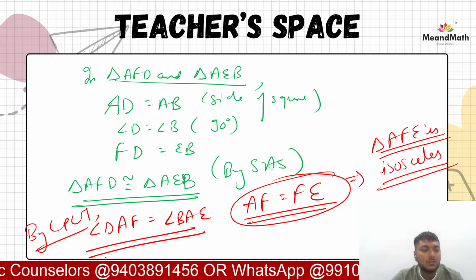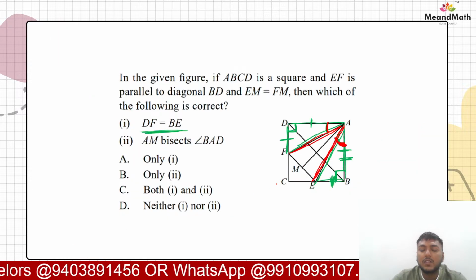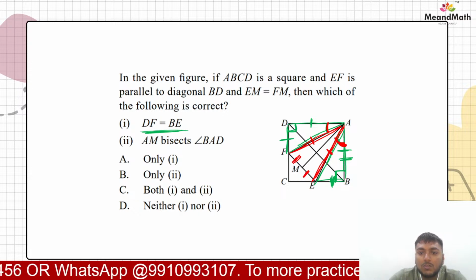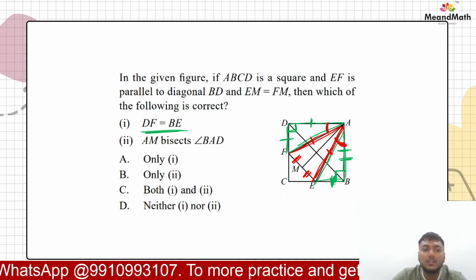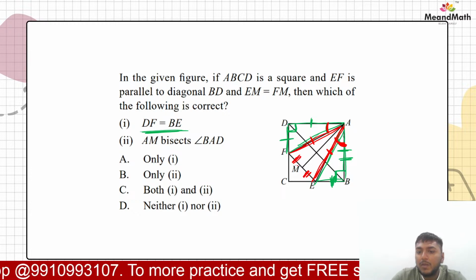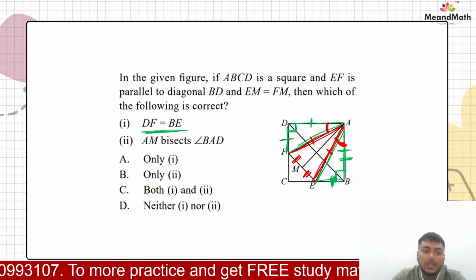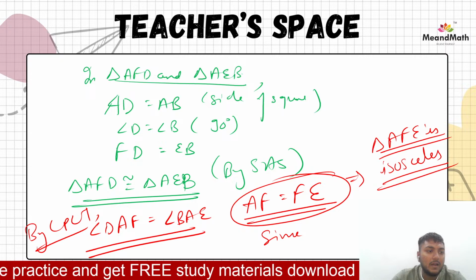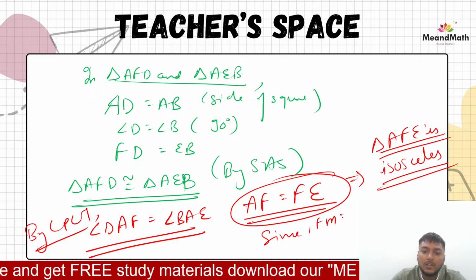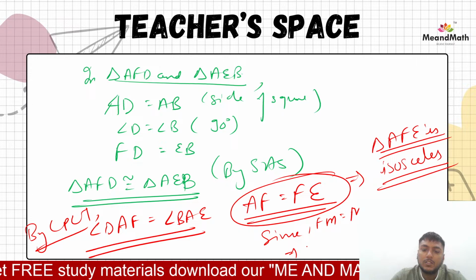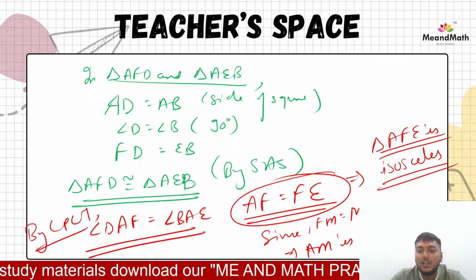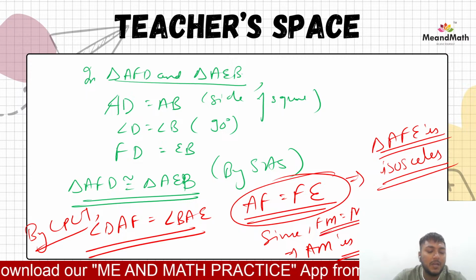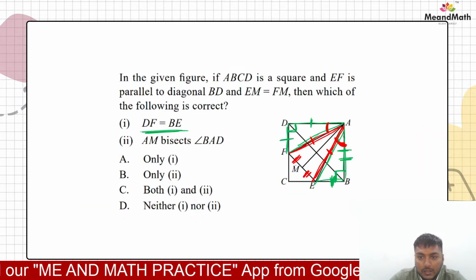So now, what will happen when this triangle is isosceles? These two are also equal because this is given in the question. The third side has the midpoint M, which says that AM would be the median. Since we have FM is equal to ME, which implies AM is the median. This AM would be the median.